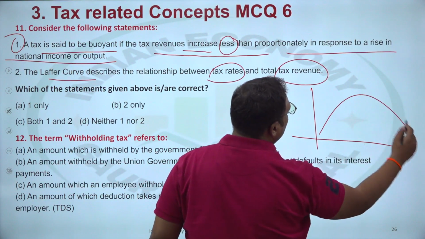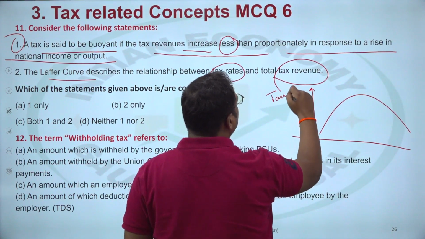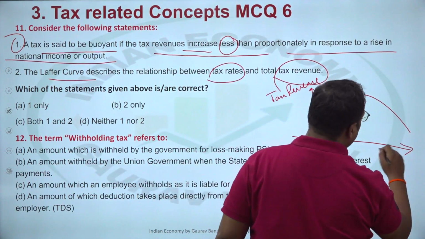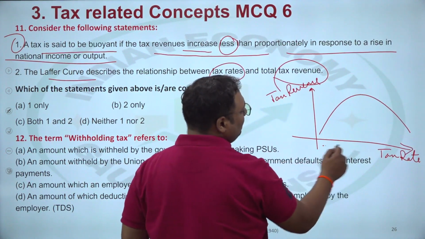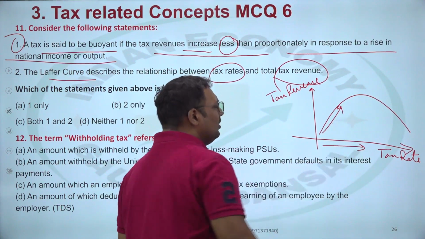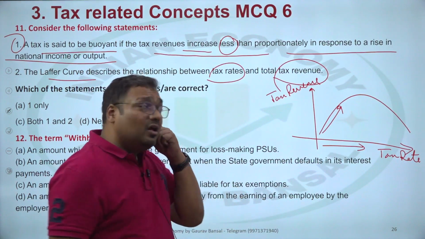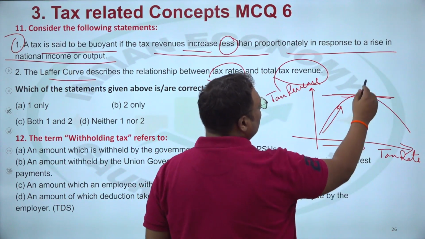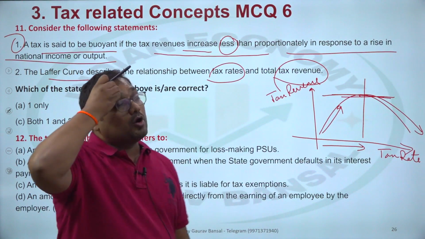So what is the Laffer curve? The Laffer curve looks like this. On the y-axis, we have tax revenue. On the x-axis, we have tax rate. The argument of the Laffer curve is, as the tax rate increases, the tax revenue also increases, which is logical. If the government increases the tax rate, it should be able to get more income. But the Laffer curve says there is a limit at which tax revenue maximizes, after which, if you increase tax further, the tax revenue will go down.